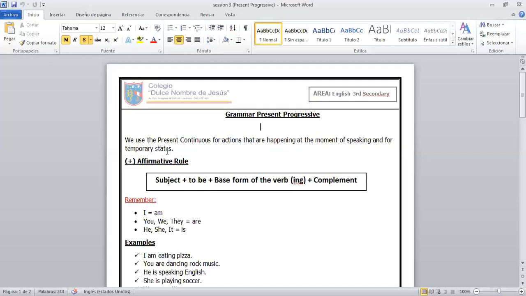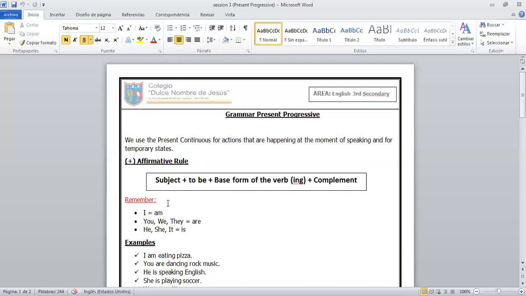The first rule is in affirmative, and we have to remember the affirmative rule is subject plus to be plus base form of the verb plus ing plus complement. Vamos a recordar que el presente continuous, el presente progresivo, en su forma o en su regla afirmativa, siempre será sujeto el to be, y recordamos que el to be son el am, el is y el are. Luego vendría el base form of the verb, que es la forma original del verbo o el verbo en presente, más el ing, plus complement, o el complemento.